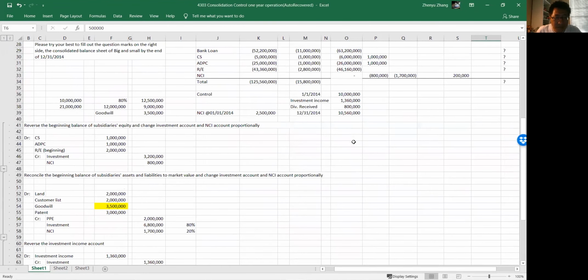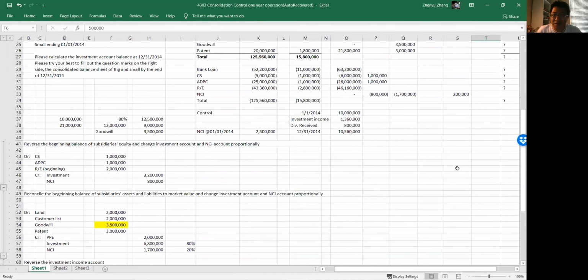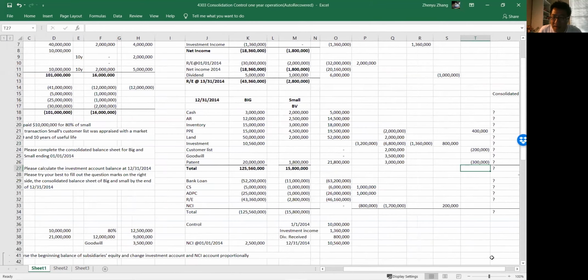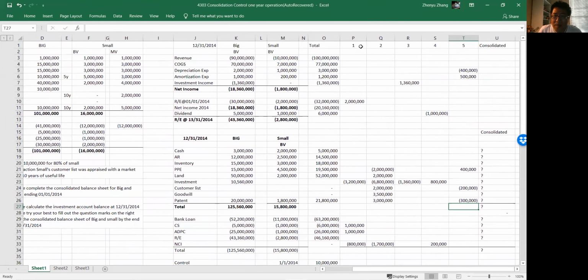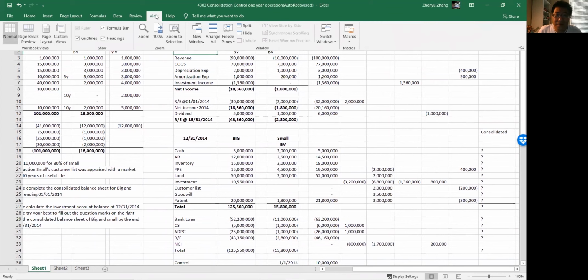And we have to credit customer list 200,000, patent 300,000. Now we have everything generated. Now we can start calculating, okay? When I do this, what am I going to do? I will freeze it. Oh, sorry, freeze. I think it's here.